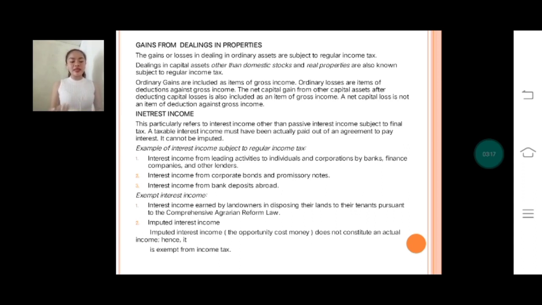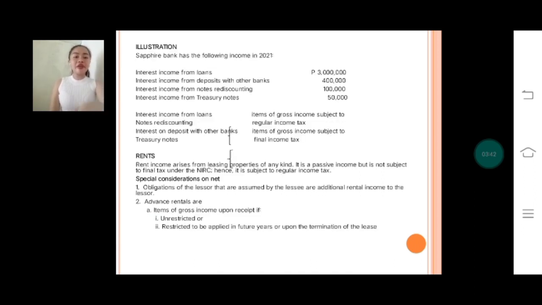Number 1, interest income earned by landowners in disposing their lands to their tenants pursuant to the Comprehensive Agrarian Reform Law. And number 2, imputed interest income. Imputed interest income, the opportunity cost of money, does not constitute actual income, hence it is exempt from income tax. Take note that the power of the commissioner to allocate income and deduction does not include the power to impute theoretical interest. So, I have here an illustration.